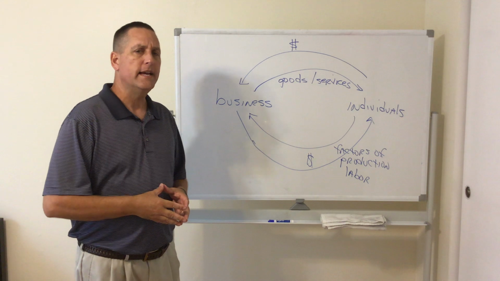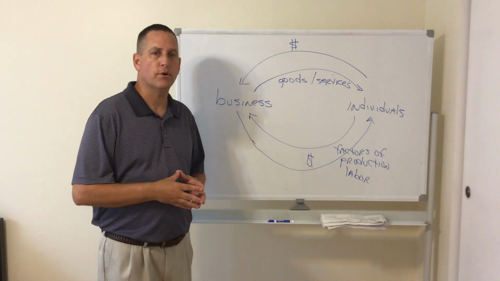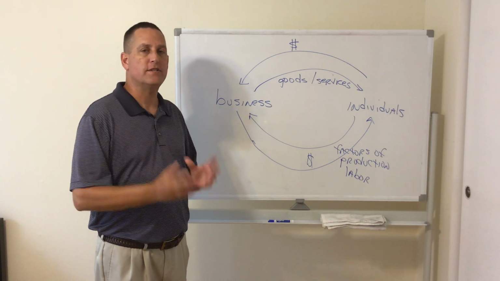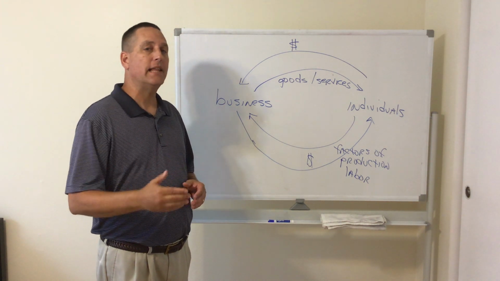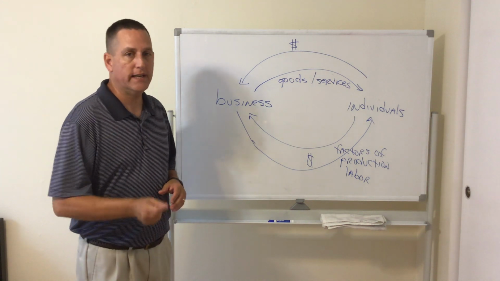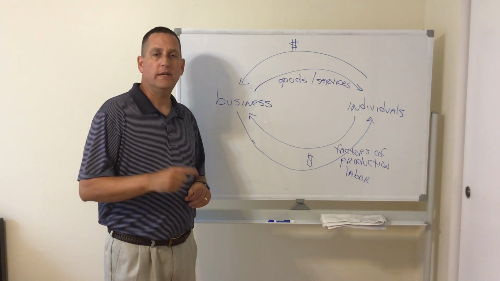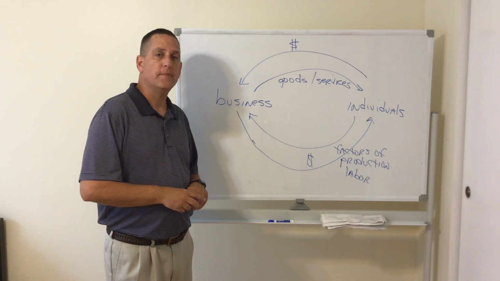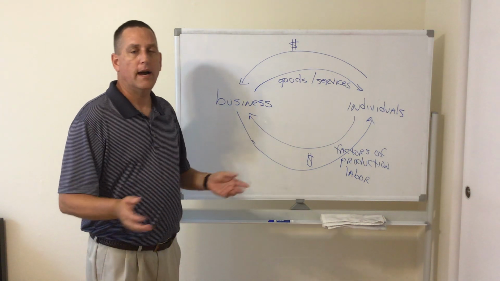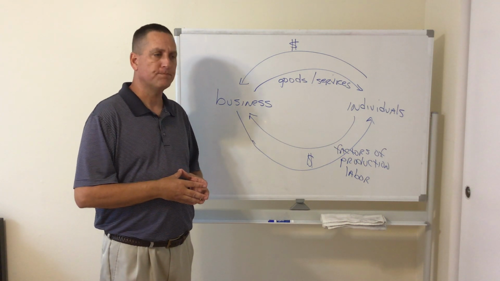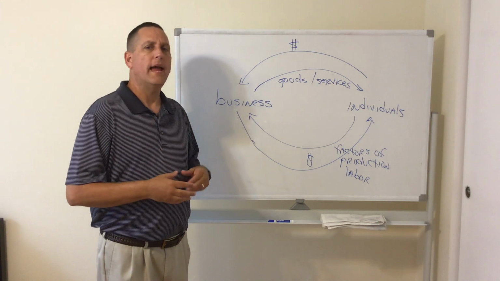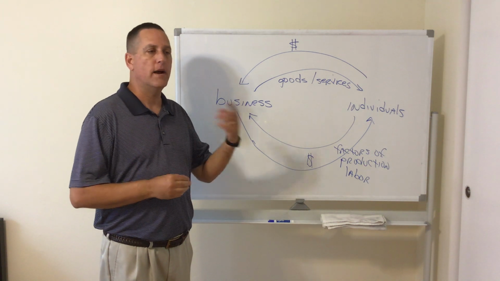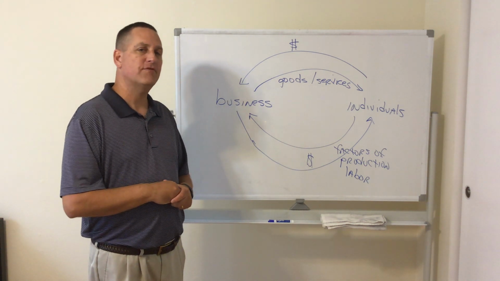The second one is the division and specialization of labor. Take the job of producing the goods and services and divide it up into separate tasks. And then allow the workers to specialize in a particular task. For example, the one they use in the book is an excellent example. Henry Ford's assembly line. If you remember your history class, Henry Ford produced the first mass-produced automobile, the Model A. Okay? And when he first started doing it, he put all the workers in a room and gave them a bunch of tools and said, all right, build the car. And it took him a day and a half to build that car.